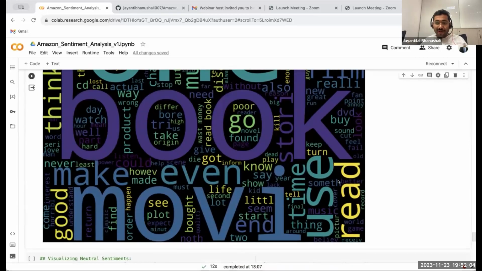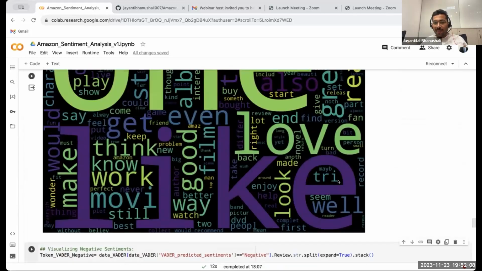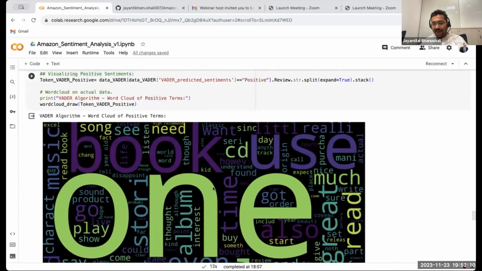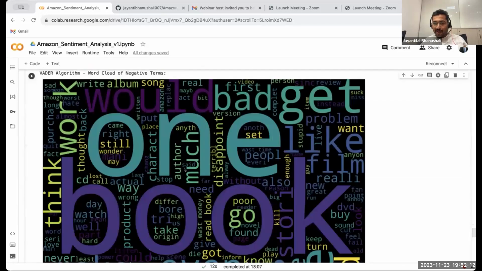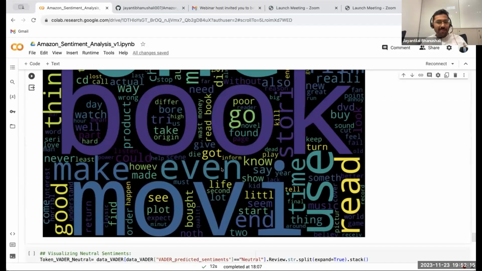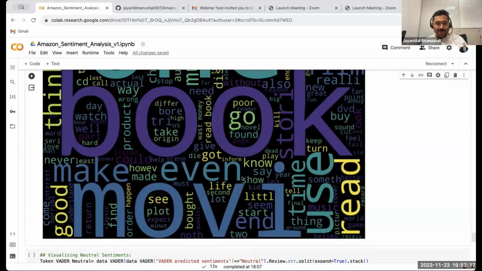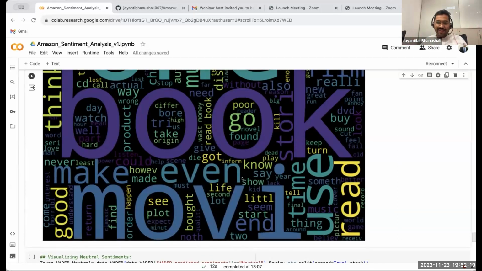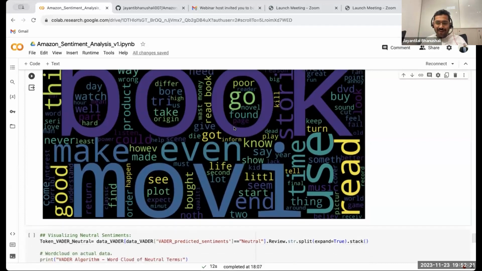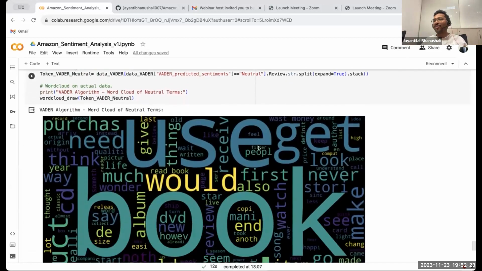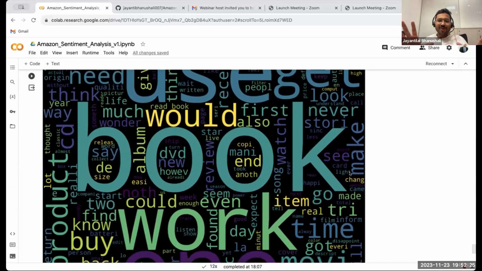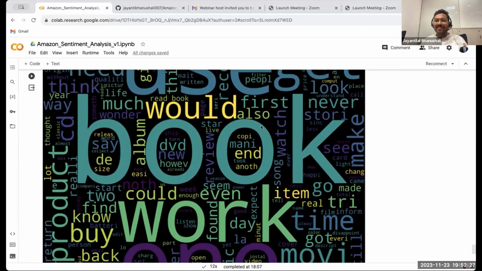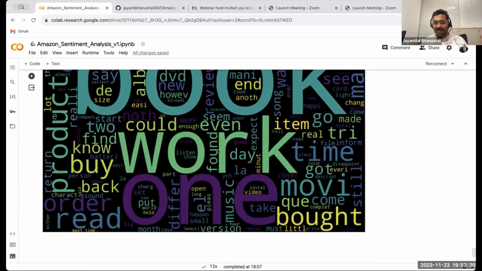One thing I could figure out at a glance was people are talking good about book. But I can only see movie on the bad side. I couldn't find movie in the good word cloud, but it is in the negative word cloud. And this is for neutral, of course. Since book was a common topic, we can see it in all three as one of the major contributors.